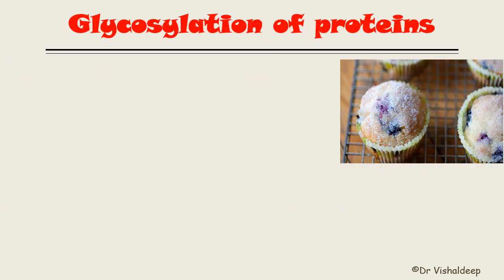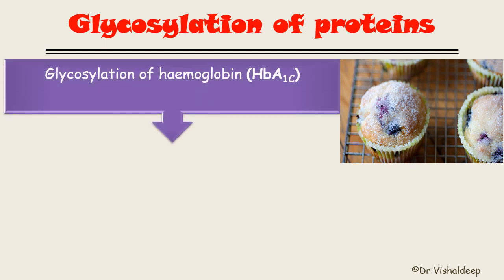Next thing we need to learn is the glycosylation of protein. See, once the plasma blood glucose level is increased for a prolonged period of time, it causes glycosylation of protein. Now, what is glycosylation of protein? Glycosylation of protein is non-enzymatic reversible attachment of glucose to the protein molecule. The protein that we are going to learn is hemoglobin. It is known as glycosylation of hemoglobin, HbA1c.